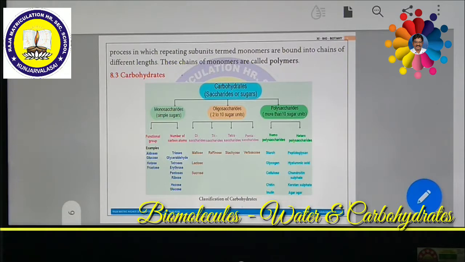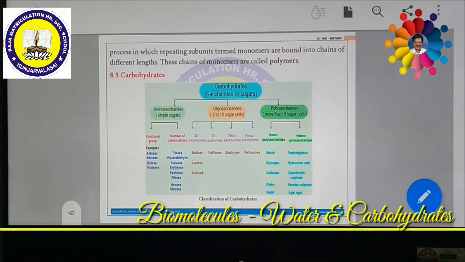If a carbohydrate consists of only one sugar molecule, it is called a monosaccharide. These are further divided by number of carbon atoms. If they have 3 carbon atoms, they are called trioses.